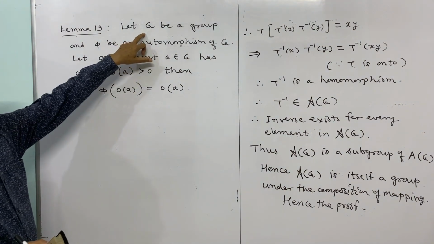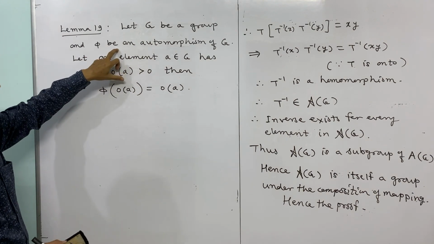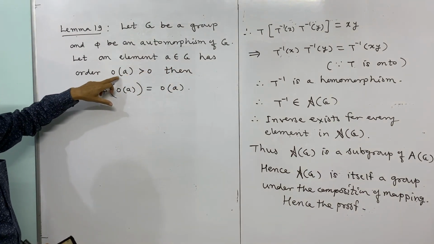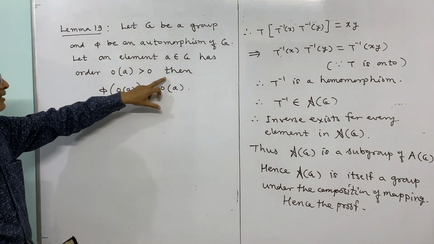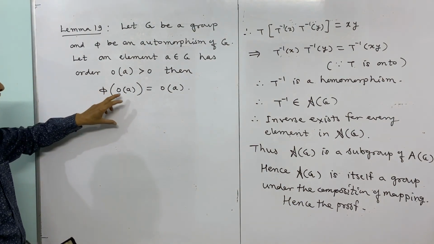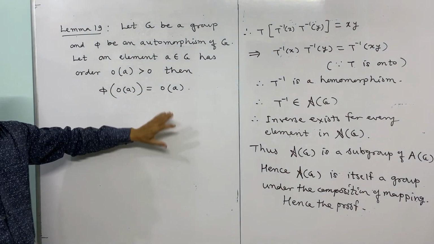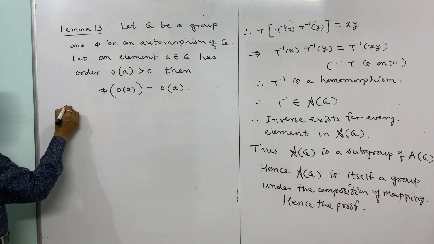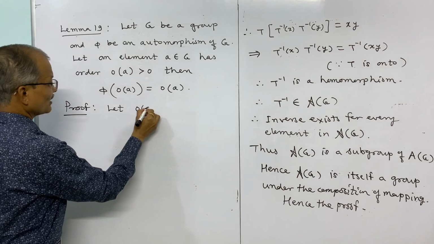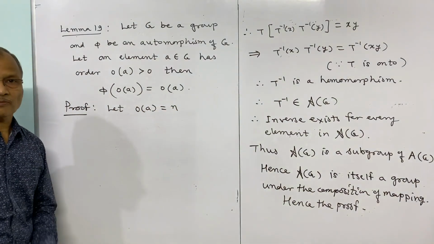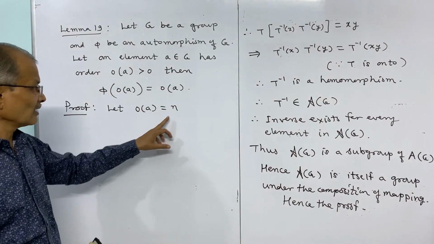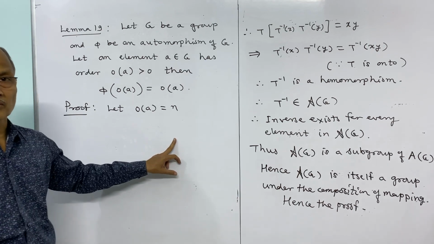So see what we have written: G is a group and phi is an automorphism of G. Then an element A belonging to G has positive order. Then the order of phi of A is equal to the order of A. That means the order of the image phi of A is the same as the order of A, which we have to prove under automorphism. Now we shall prove the result. Let us first suppose the order of A is equal to n. Then by definition, the order of an element is the smallest positive integer n such that A power n is equal to E.